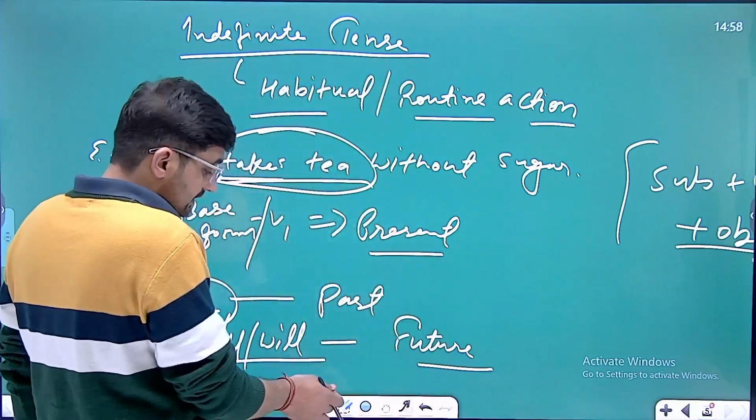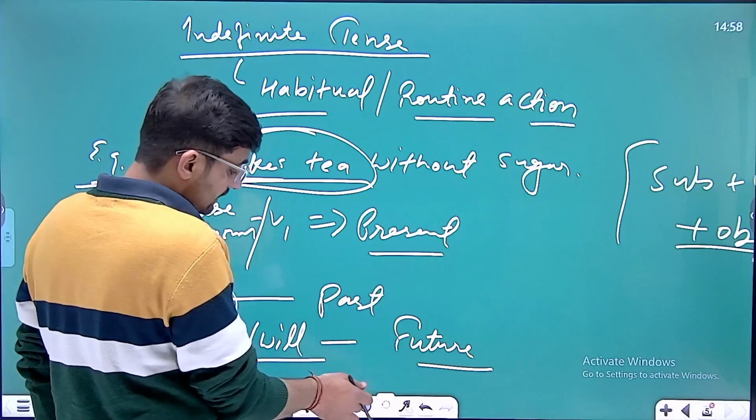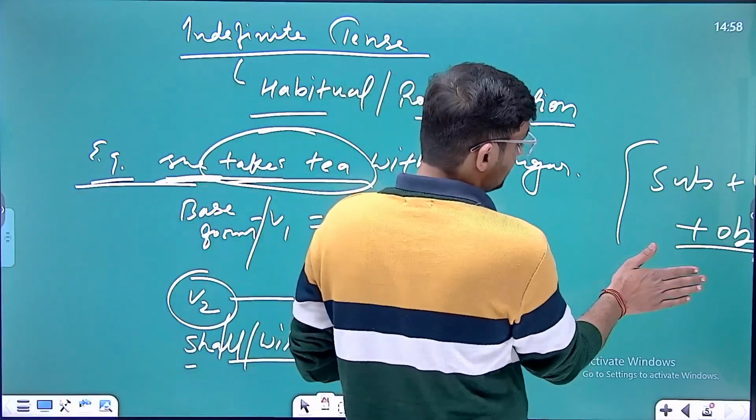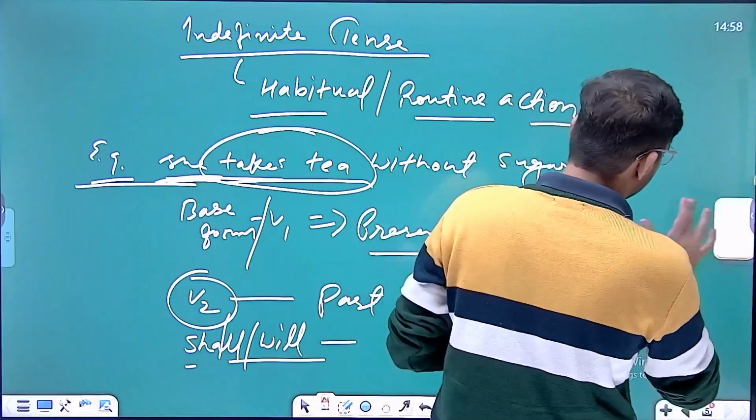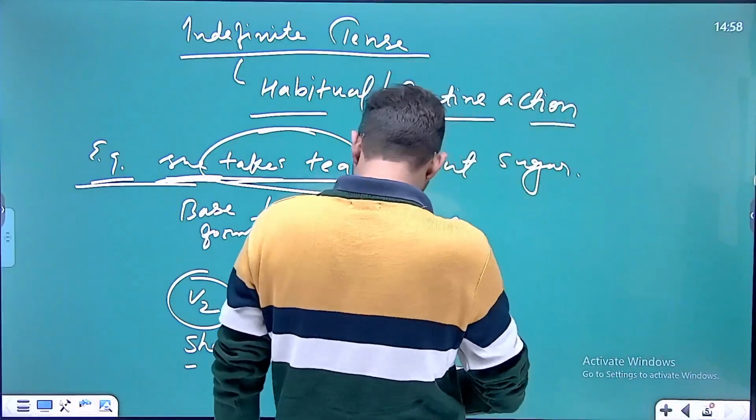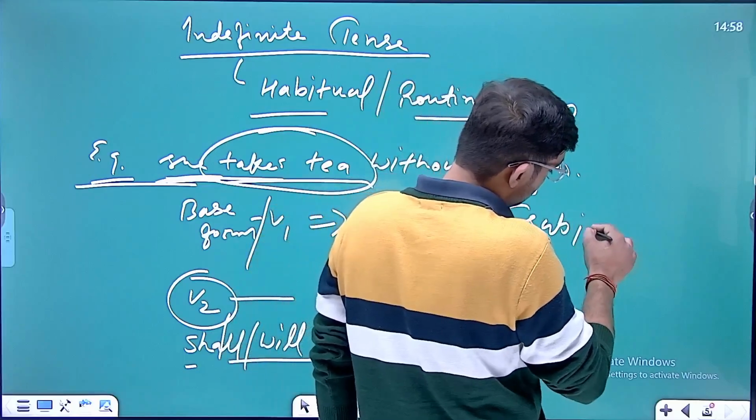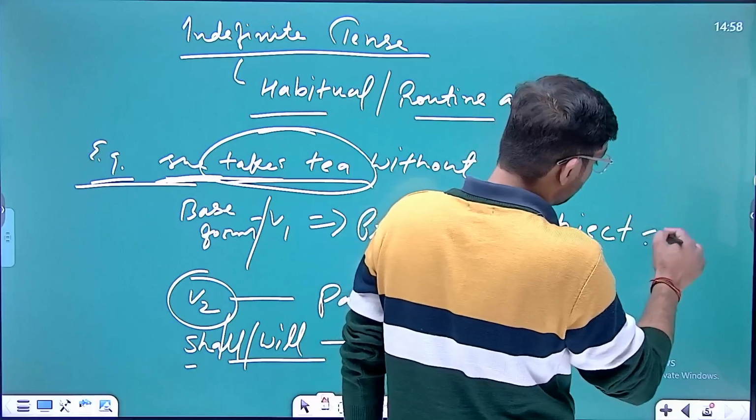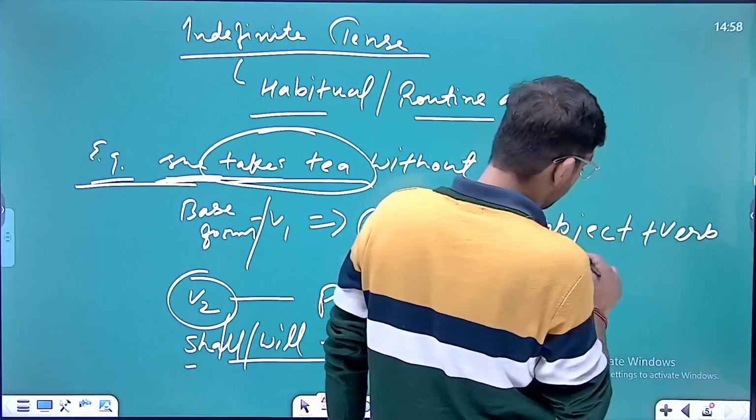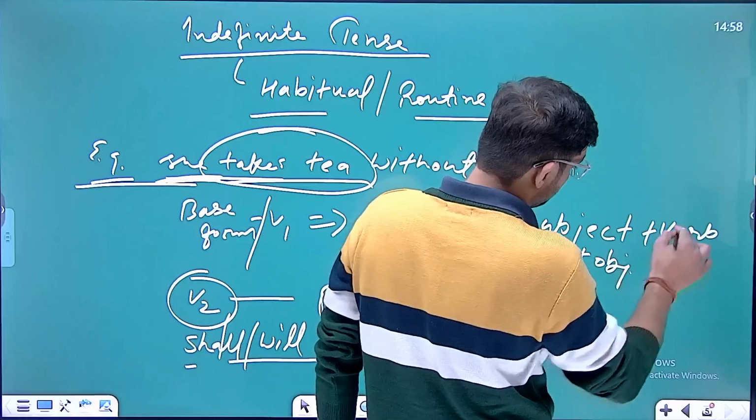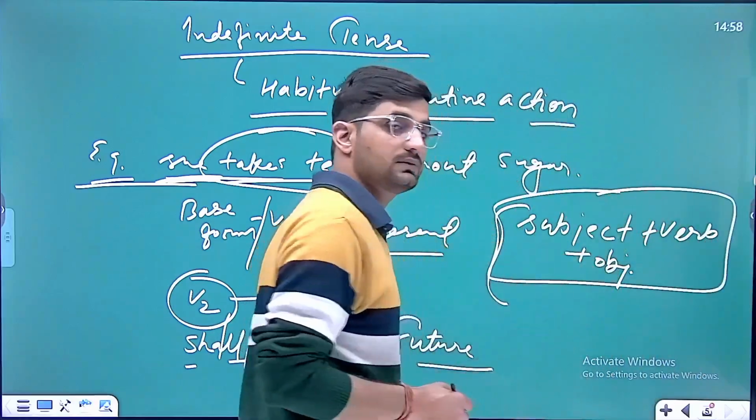If we talk about the sentence structure, it is going to be very simple. If you want to frame any sentence, the structure is: subject, verb, and thereafter object. This is the structure we are supposed to follow.